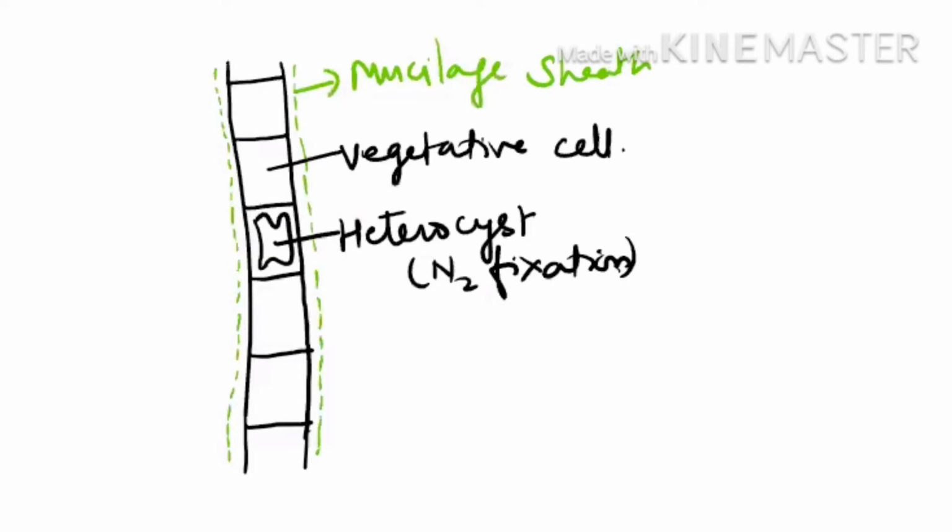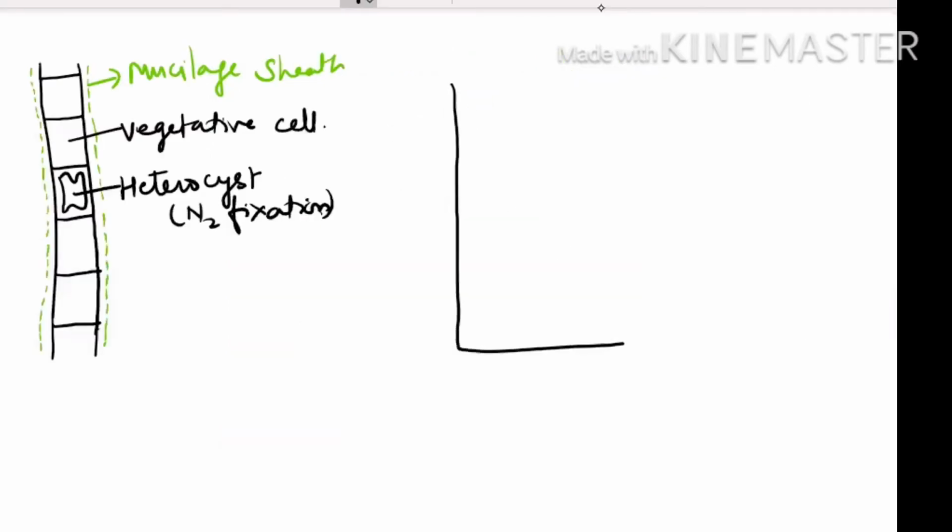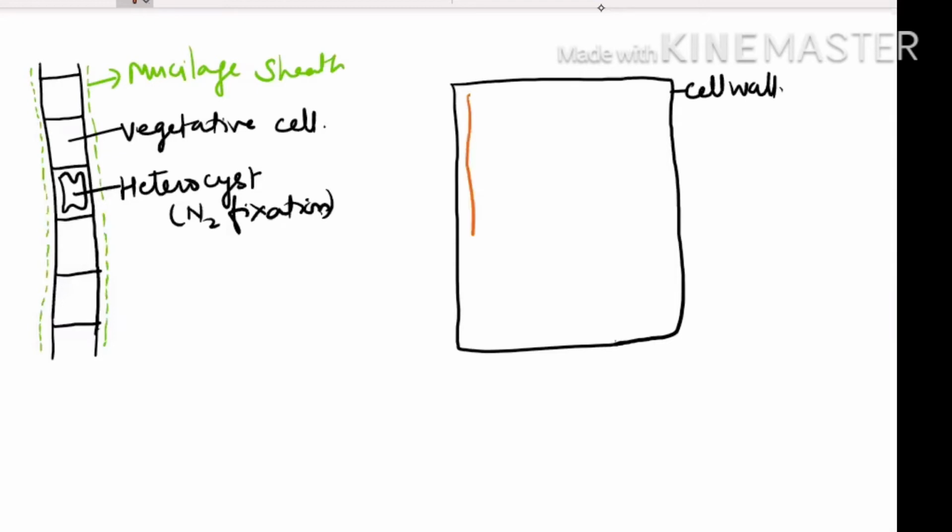Now try to understand the diagram of the vegetative cell. They are gram-negative, so obviously they have a two-layered cell wall. Outside is the LPS, inside is the peptidoglycan. This is the cell wall. The next layer is the cell membrane, which has infoldings. These infoldings are known as lamellosomes.